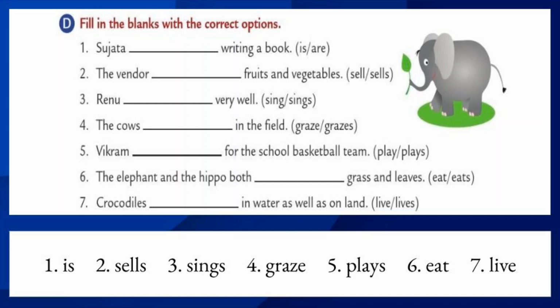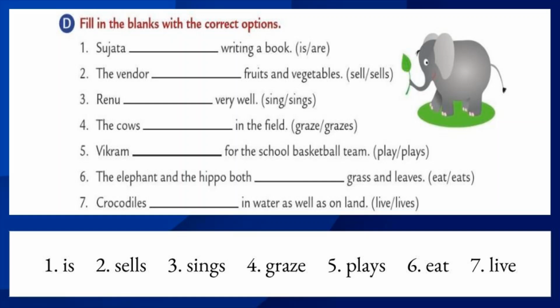The cows dash in the field. Here the subject is cows. It is a plural subject. So we should select plural verb only. Which one is plural verb in the fourth one? Graze or grazes? Yes, graze. Because if we do not add s to the verb, that is known as plural verb. The cows graze in the field. Let's move to the fifth one.